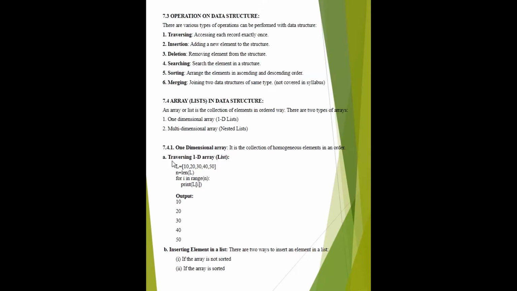The first operation we can perform on the array is traversing. Traversing means how you can access each record. First of all, we take the list. There is a variable L which represents the list, with brackets in which we insert the elements. With the len operation on L, we calculate the length of the list, and it is stored in the variable n.